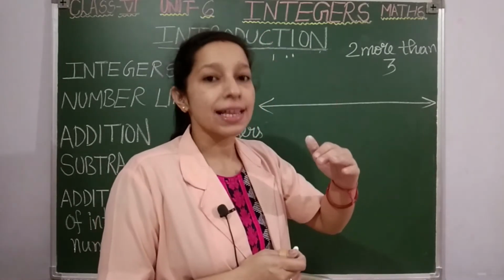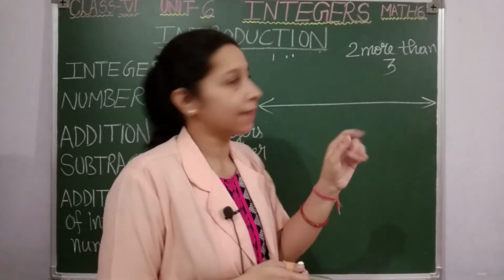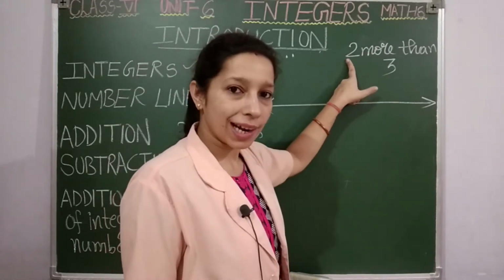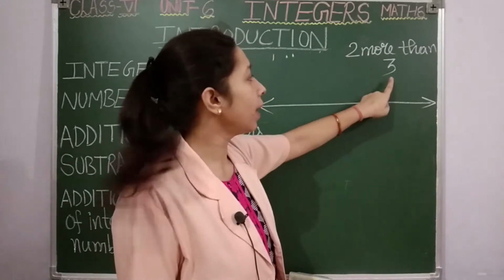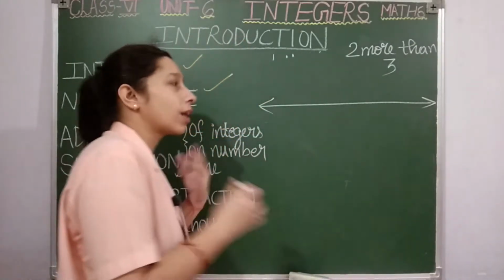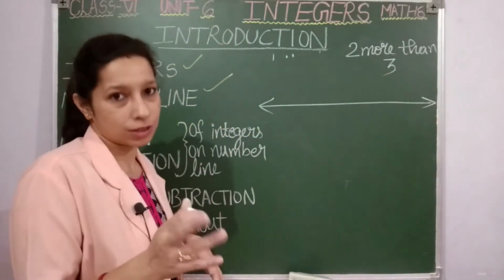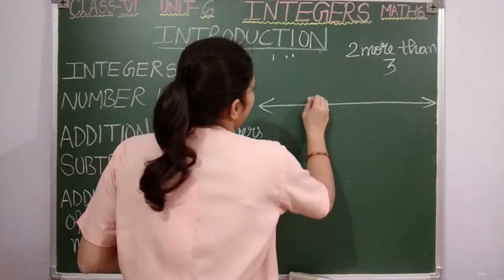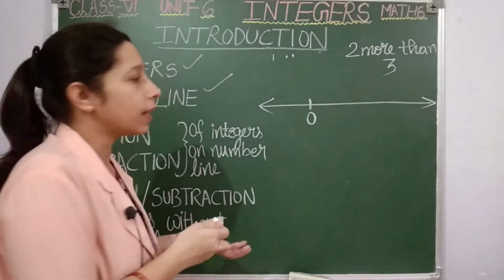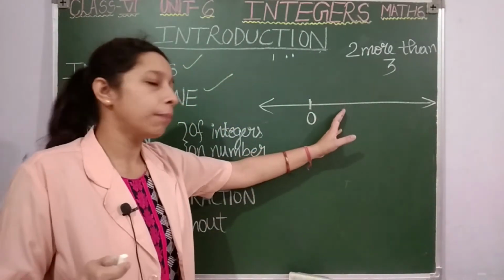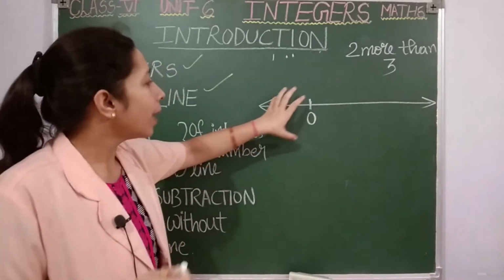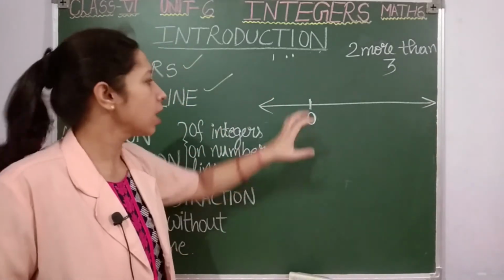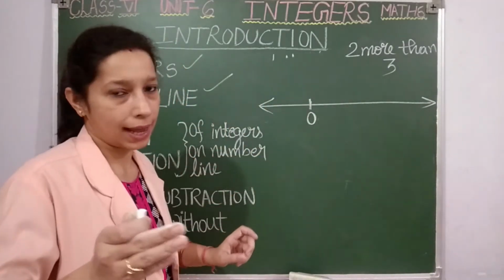If it is less, how do we denote it? Less we denote using a negative sign. So here for sure it is more, so we are going to add only. Is 2 a positive number or a negative number? Yes, of course it is a positive number. Here 3 is also a positive number. Means whatever calculation I do, the result will be positive only because both the numbers are positive. So I'll mark 0 here as we are simply representing it. I told you that 0 should always be in the middle of the number line. Yes, of course, but here I have to show positive digits, and nothing is there for negative digits. So only some space you can show for negative digits.